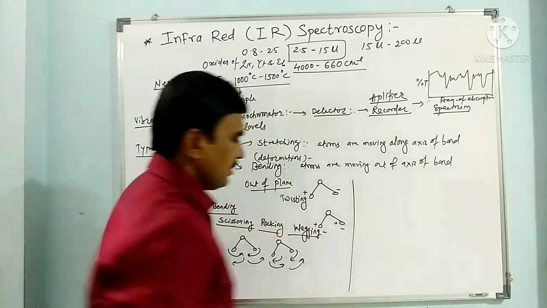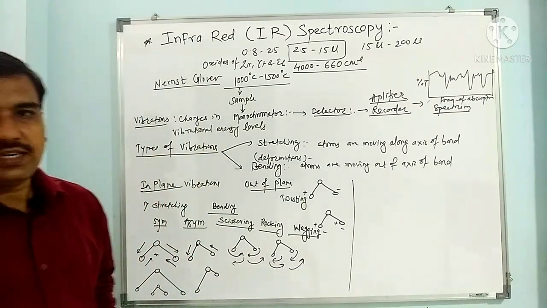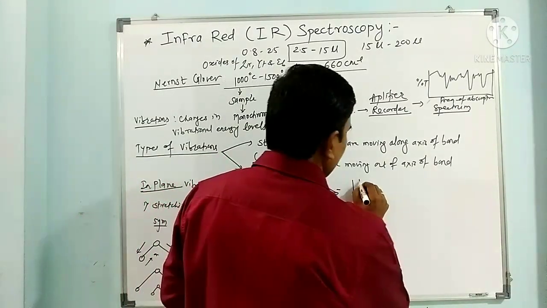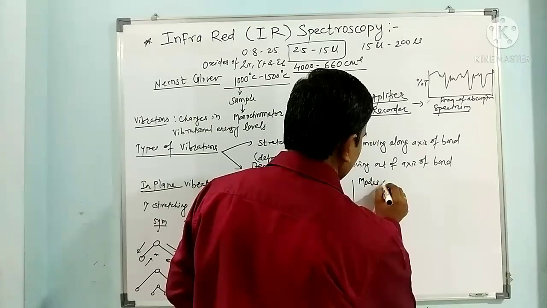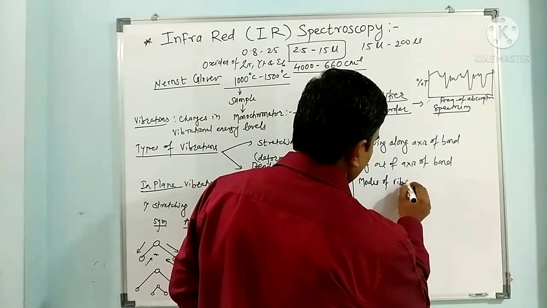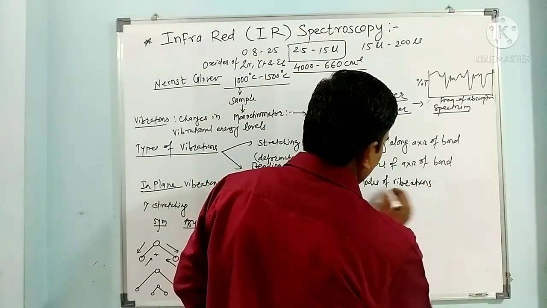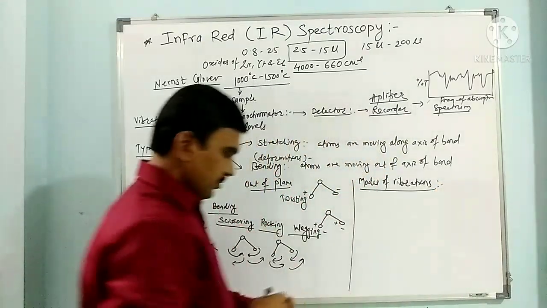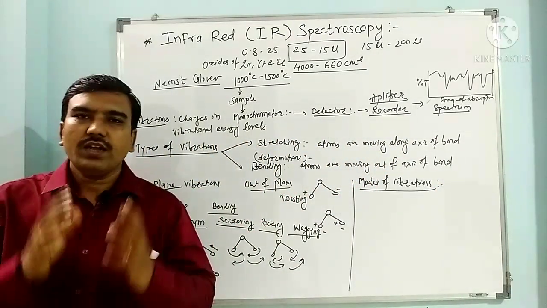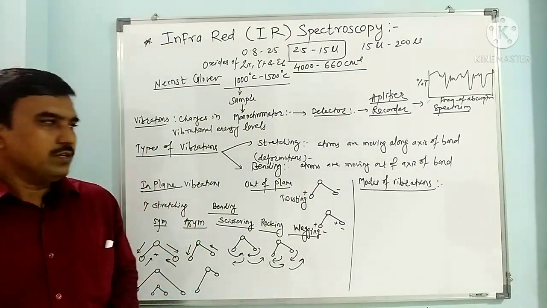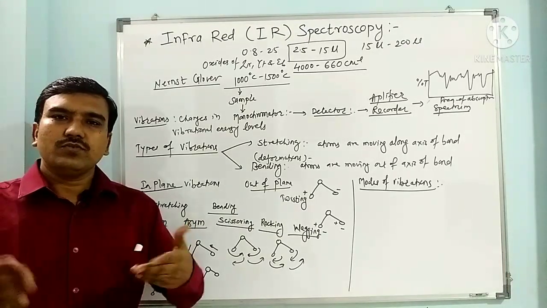Now if we see the different vibrations in IR spectroscopy, that is the modes of vibrations. If you see the IR spectroscopy principle, the molecule undergoes vibrations.